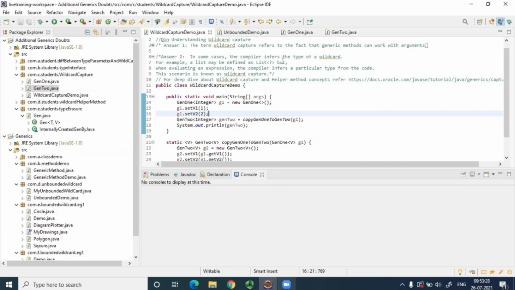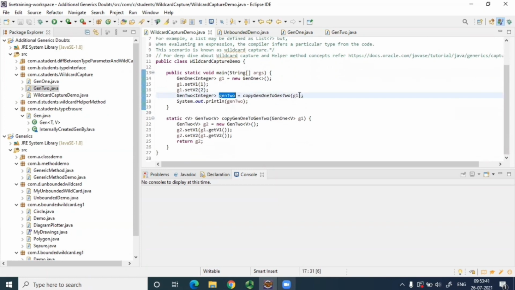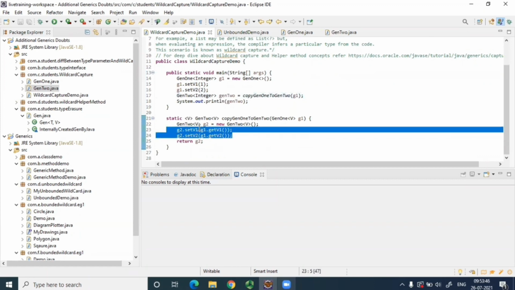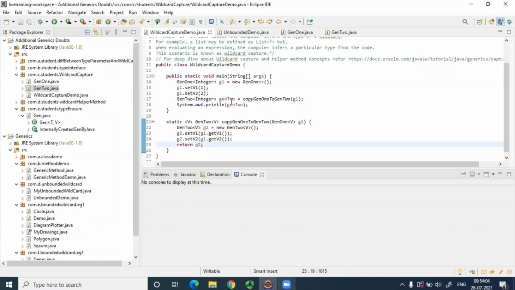In some cases, the compiler infers the type of wildcard. Okay, so here you have created this integer. You have set value 1, value 2. You have created Gen 2. Then you have created this copy Gen 1 to Gen 2. You are passing G1. So here, don't you feel it is automatically inferring that this V that we have written over here will be integer? It is inferring that, right? The compiler is inferring that. That is why you're not getting a compile time exception over here, right? You got the meaning of it.